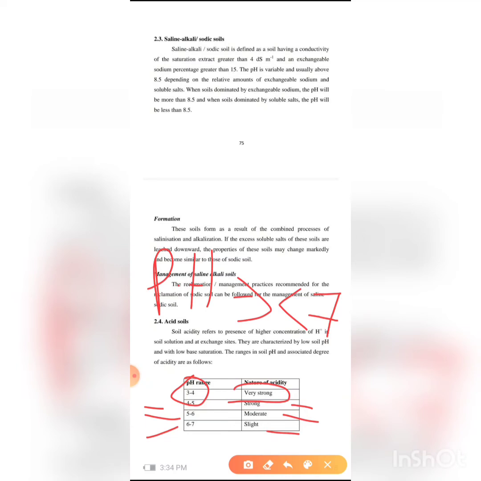If precipitation is more than the evapotranspiration, what happens? Whatever bases are present on the soil top, all the bases leach downwards, and the remaining acid material present on the top surface causes the acidification of the soil. Soil acidity refers to the presence of a higher concentration of H+ ion in soil solution and at exchange sites. So they are characterized by low soil pH, less than 7, with low base saturation. The ranges in soil pH and associated degree I have told you already.